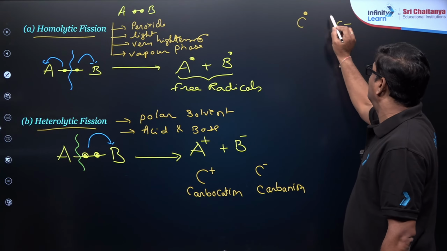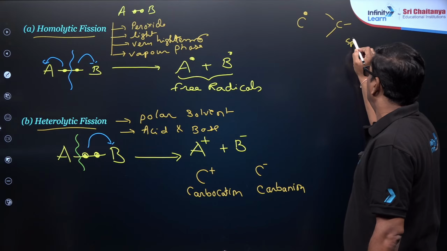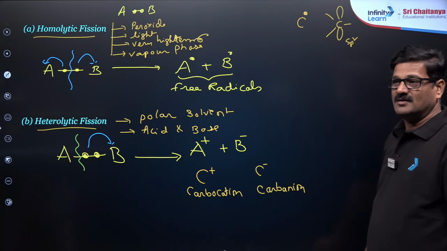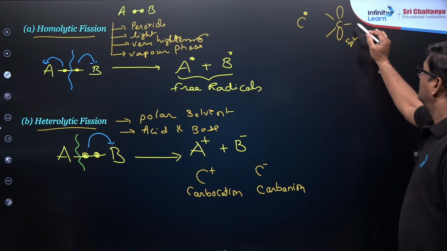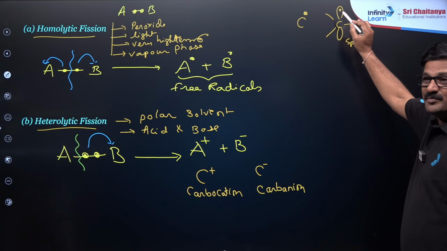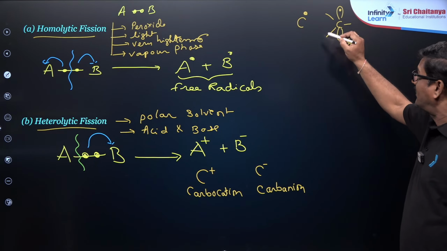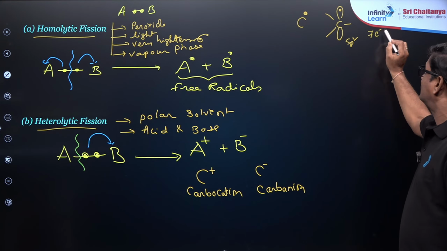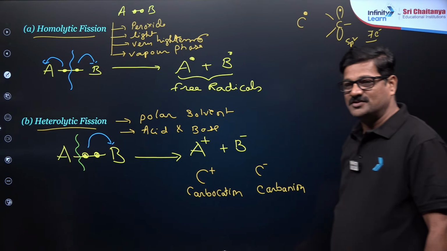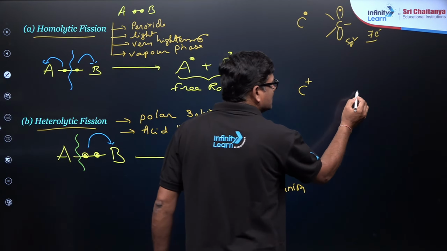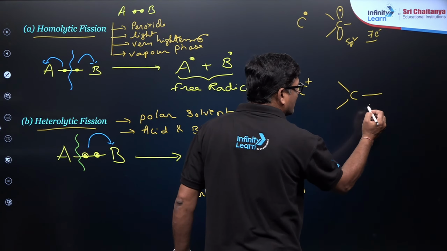Children, see the structure of the carbon free radical. Carbon undergoes sp2 hybridization, and there is an unhybridized pure p orbital holding an odd electron, lying perpendicular to the plane of the triangle, so that 7 electrons are there. It is electron deficient. When you talk about the carbocation, carbon is also undergoing sp2 hybridization.